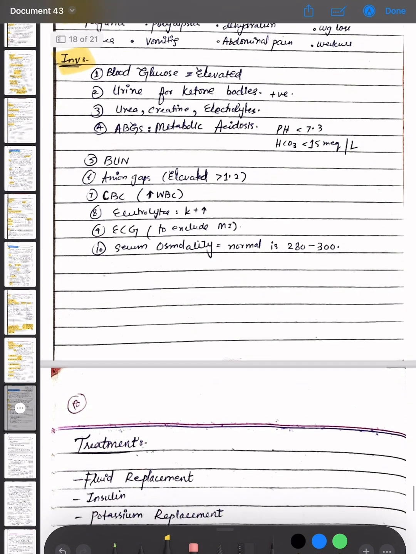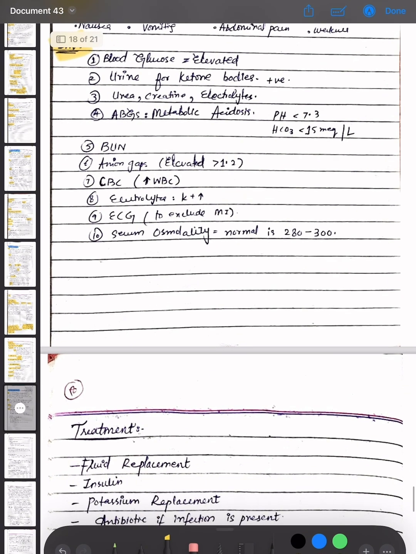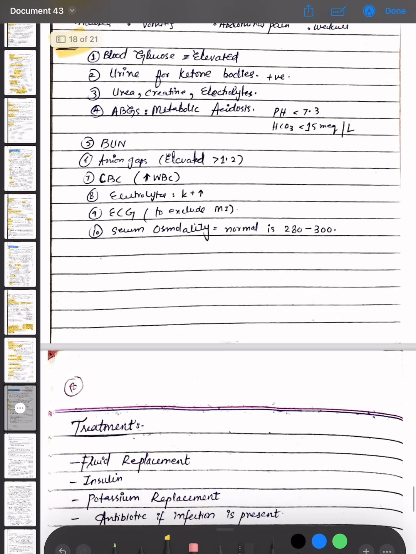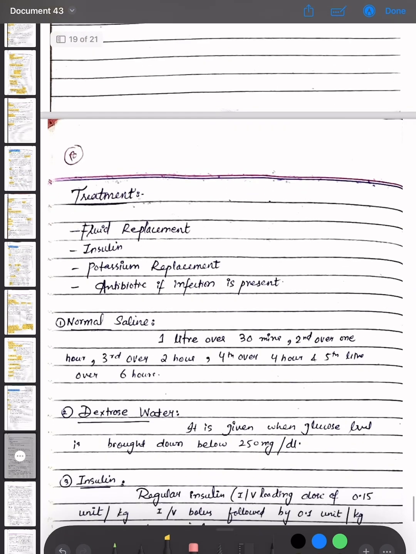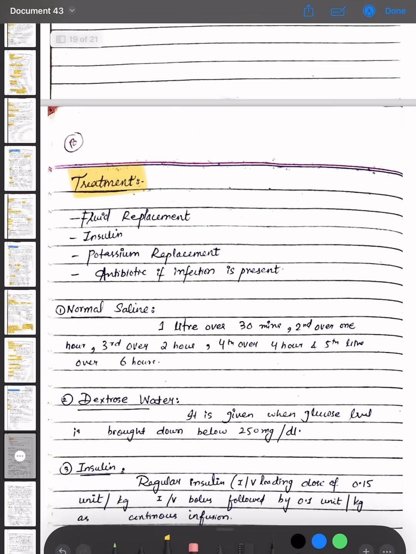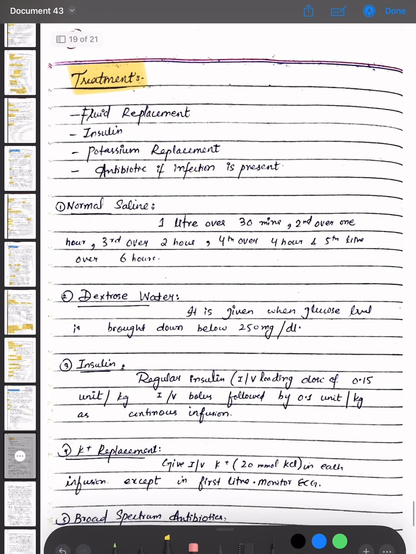CBC, that is WBC is raised, electrolytes, that is potassium is raised, ECG is done to exclude MI and serum osmolality is done. The normal range is 280 to 300. Now the treatment options for diabetic ketoacidosis are fluid replacement, insulin, potassium replacement, antibiotic if infection is present.